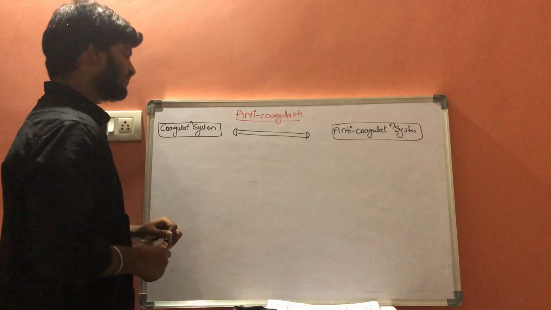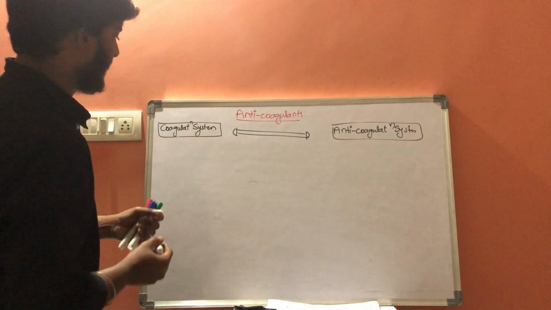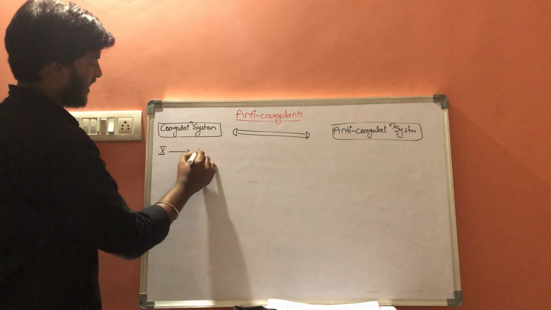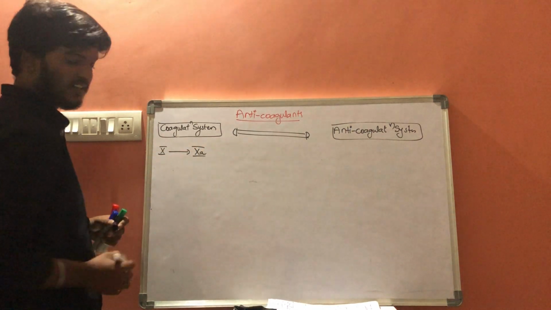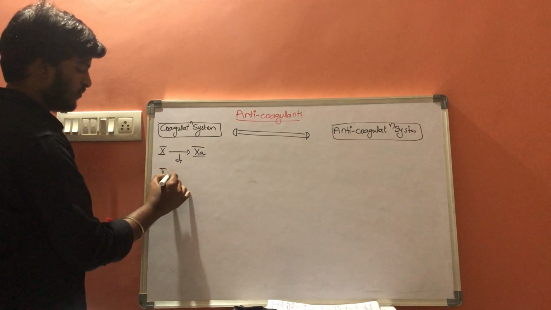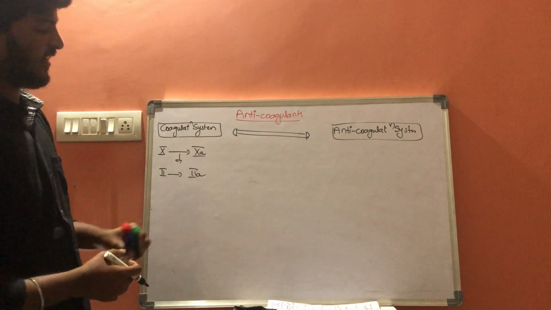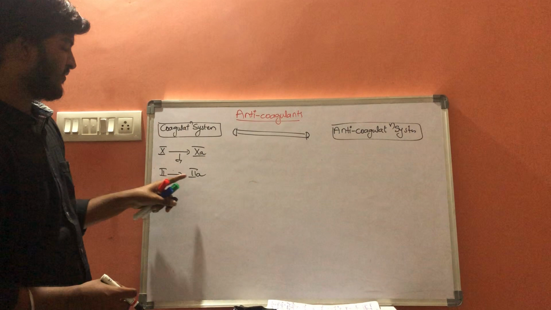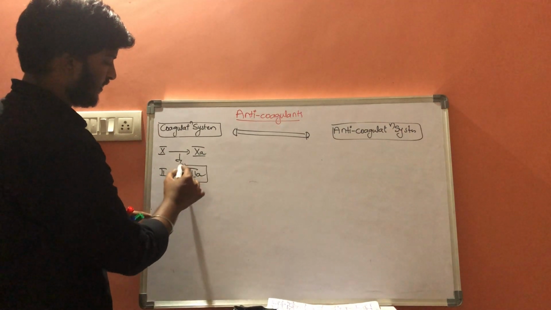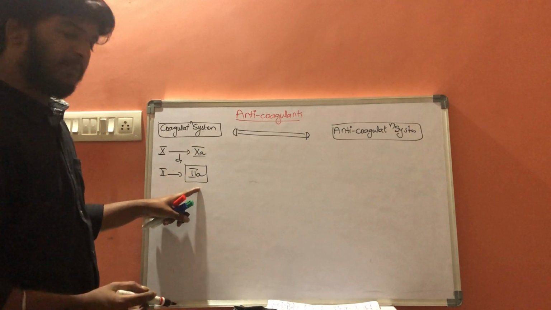What are the conditions which result in the coagulation system? Factor 10 should convert into activated factor 10. Then it should convert factor 2 into 2A. Factor 2 is called prothrombin and 2A is called thrombin. Now this thrombin will convert fibrinogen into fibrin.